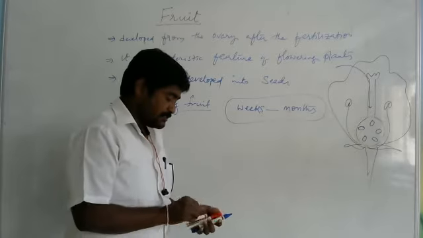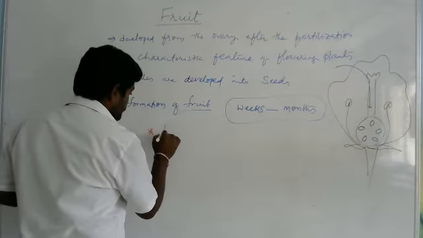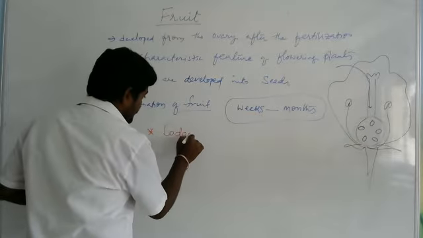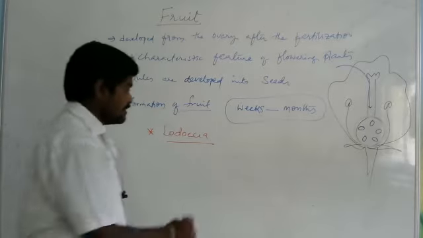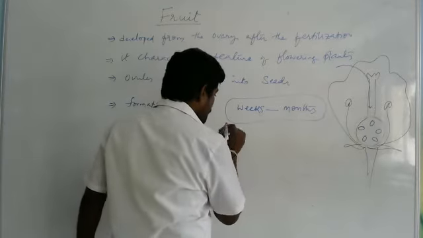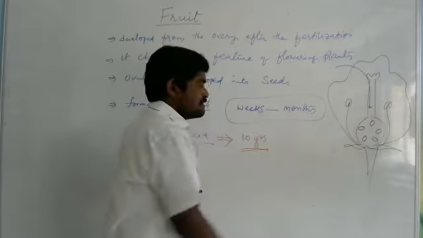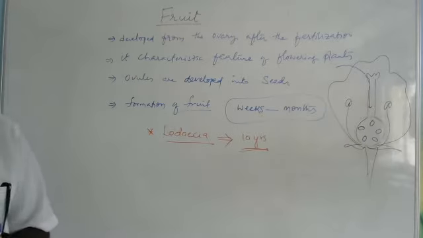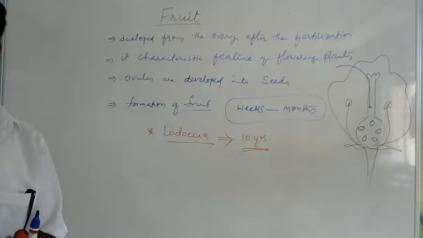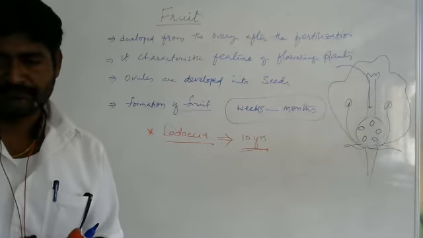But here you have to remember one important fact. In the plant Lodoicea, the name of the plant is Lodoicea, the ovary will take 10 years for the formation of the fruit. In Lodoicea, how much time will it take for the formation of fruit? It would be 10 years.